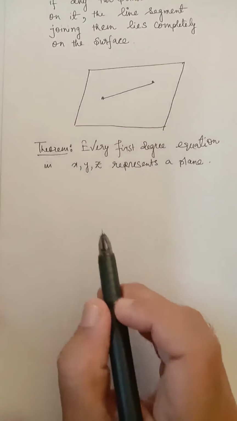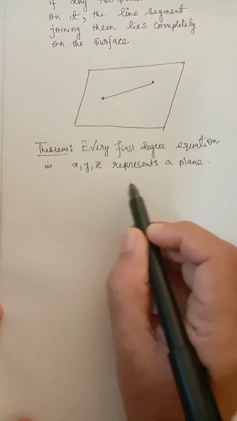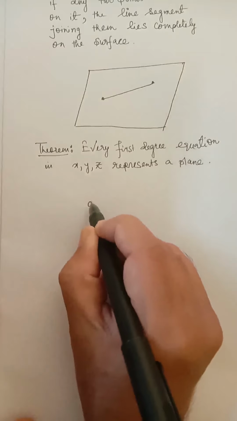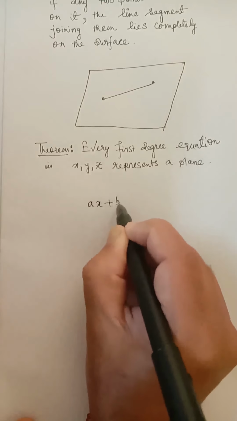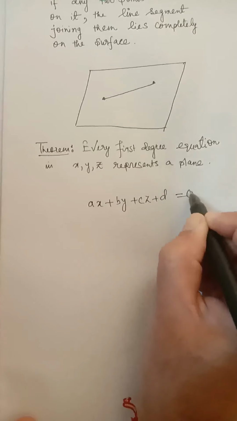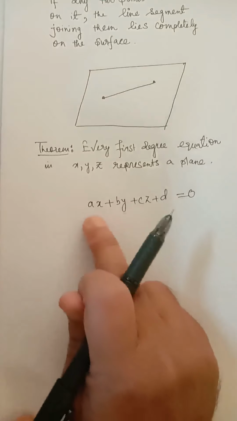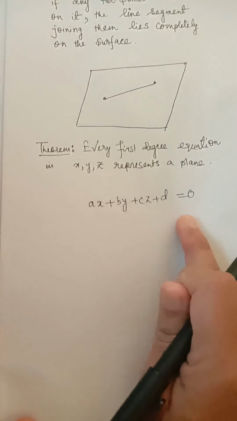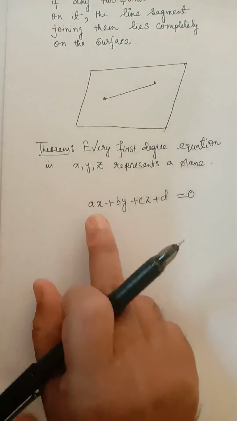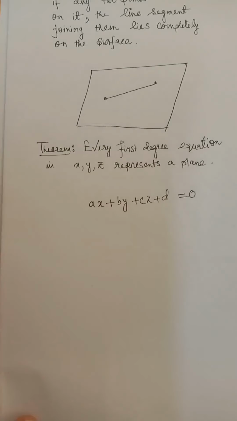Next one theorem. Every first degree equation in x, y and z represents a plane. So if we write an equation of this form, suppose ax plus by plus cz plus d equal to 0. This is a first degree equation in x, y and z. Power of x, power of y, power of z all are 1. And such an equation always represents a plane. This equation is called the general equation of a plane.